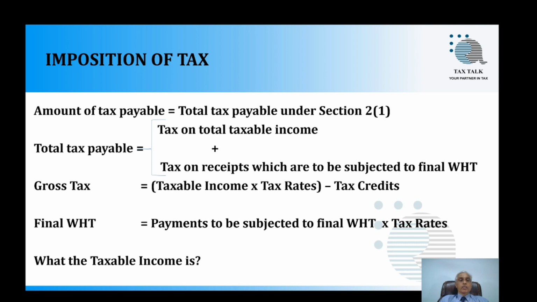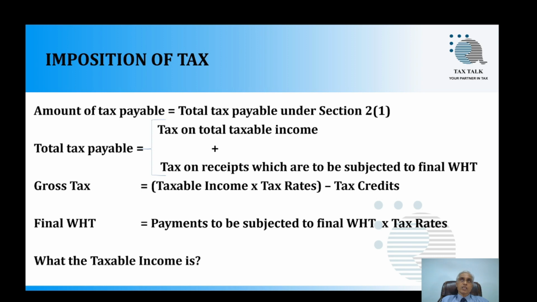Then we will try to put these things into formulas. Amount of tax payable is equivalent to total tax payable under subsection 2.1. Then total tax payable is equivalent to tax on taxable income plus tax on receipts which are to be subjected to final withholding tax.